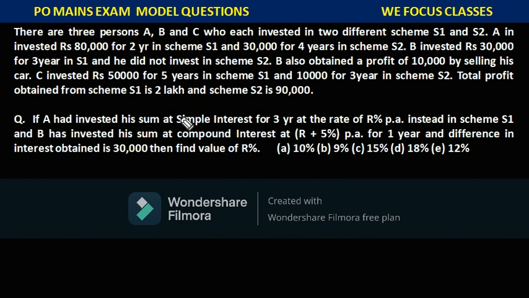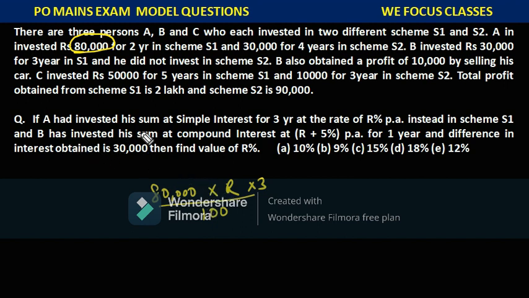If A had invested his sum at simple interest for 3 years at the rate of R% per annum, instead of scheme S1, so whatever A has invested in scheme S1, that is 80,000 rupees. He is saying that had he invested 80,000 rupees at a rate of R% per annum for 3 years, you would have got some returns. So this is the interest we will be getting.